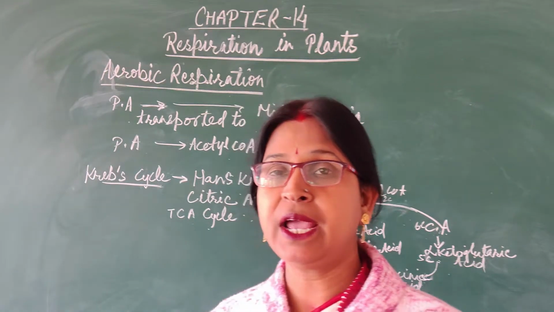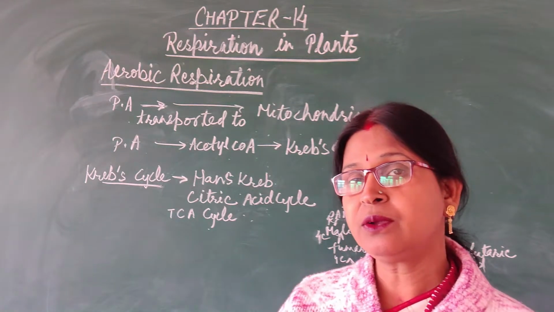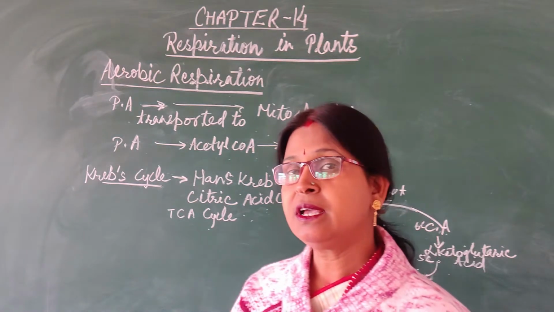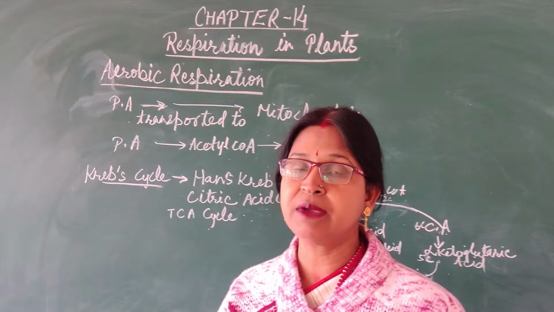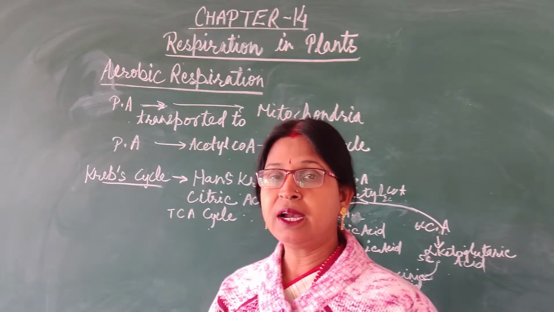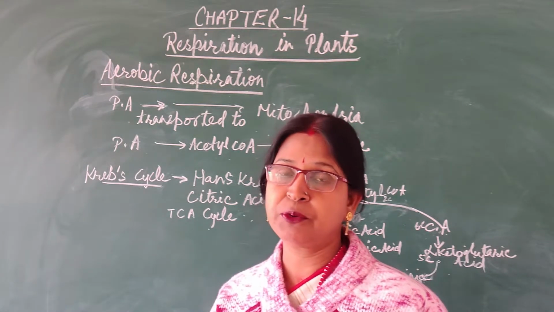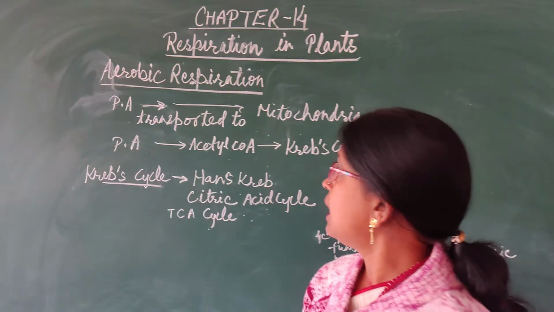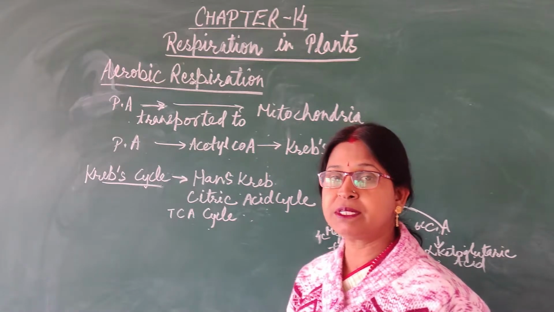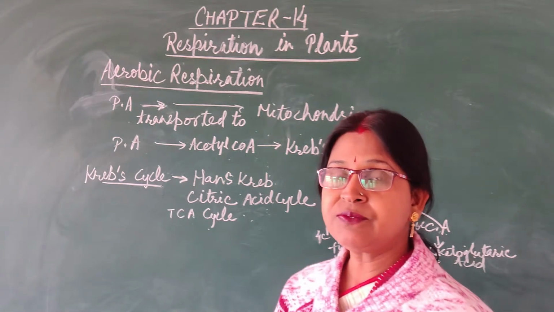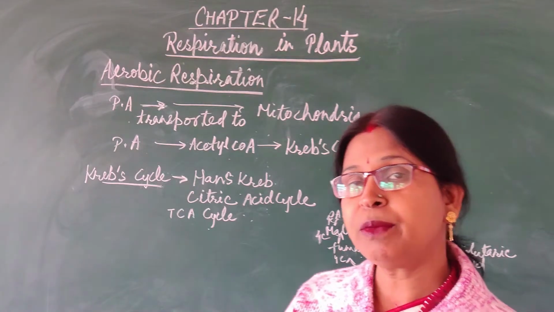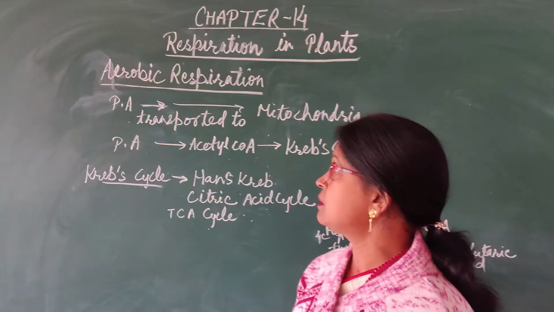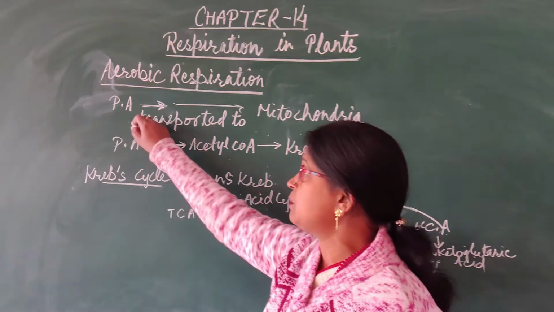We have already discussed anaerobic respiration, that is glycolysis, the common pathway, as well as the fermentation process which occurs in microorganisms as well as plants, and lactic acid production in muscle cells. Now we will discuss aerobic respiration, which occurs in the presence of oxygen. As we know, glycolysis is the common pathway of aerobic as well as anaerobic respiration, and the end product of this glycolysis is pyruvic acid.